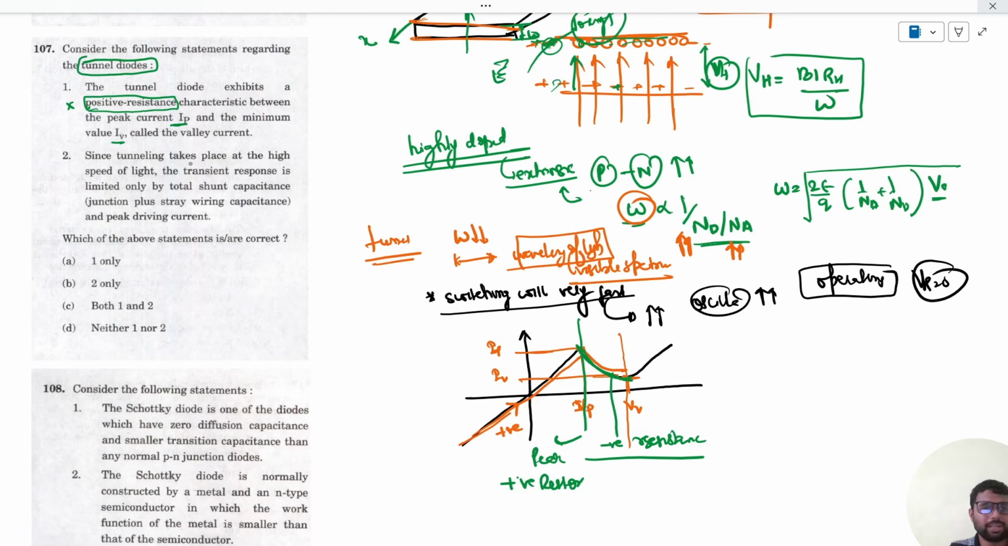Since tunneling takes place at a very high speed, like the speed of light, the transient response is limited only by the total shunt capacitance, that is the junction plus stray wiring capacitance, and peak driving current. So this option is correct. So option 2 would be the right answer.